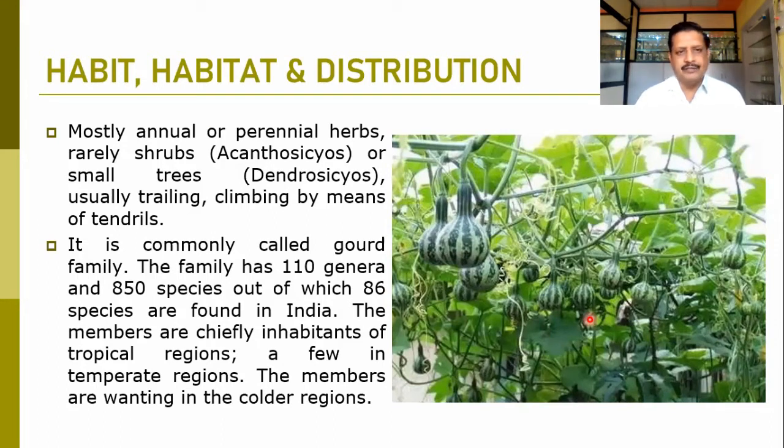Usually they are trailing, climbing by means of tendrils. Here you can observe tendrils in a pendulous condition. Over the net, these have been placed. With the help of tendrils, they can attach themselves to the net. It is commonly called the gourd family.